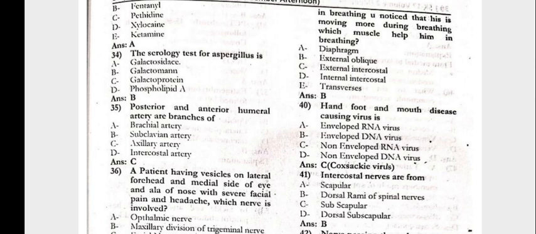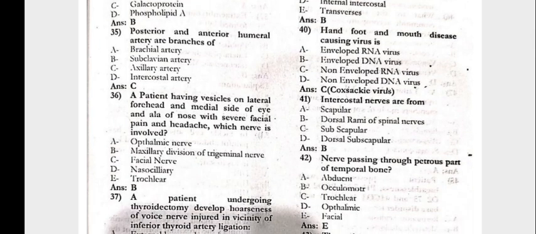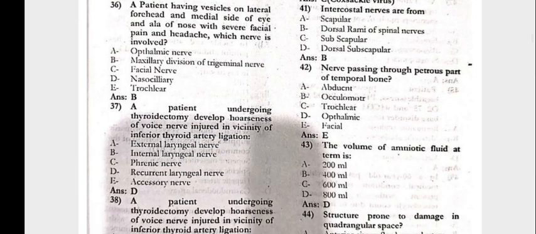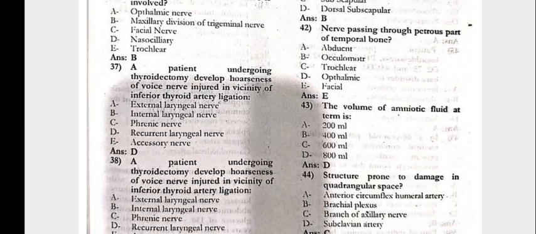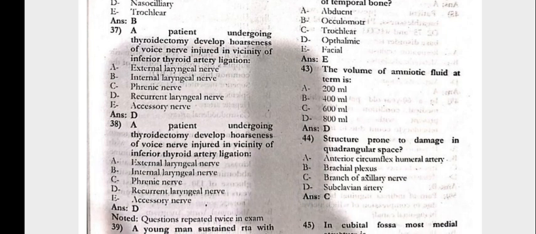35, the posterior and anterior humeral circumflex arteries are the branches of the axillary artery. 36, the patient having vesicles in the lateral forehead, the medial side of the eye and the left nose with the severe facial pain and headache. Which nerve is involved, that is the maxillary nerve, trigeminal nerve. 37, the patient undergoing thyroidectomy developed the hoarseness of voice. Nerve involved in the vicinity of inferior thyroid artery ligation is the recurrent laryngeal nerve.